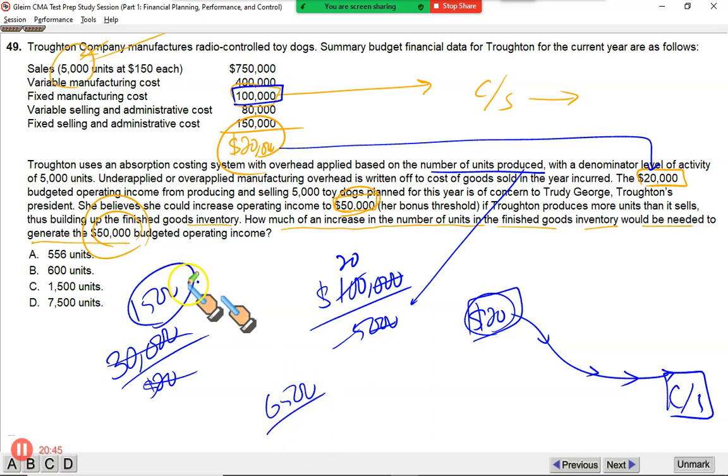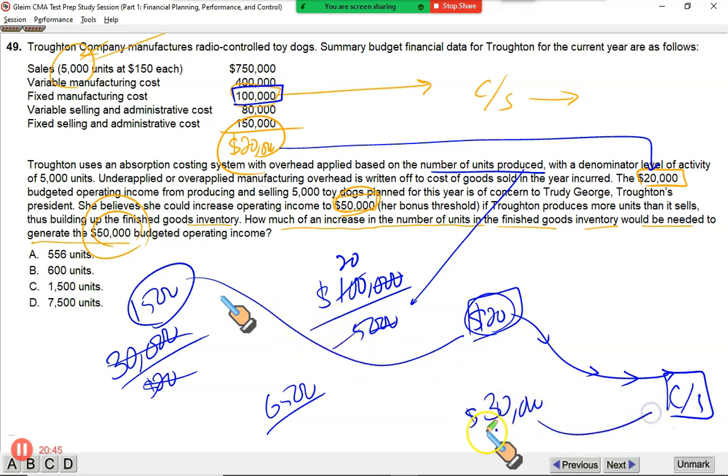These extra 1,500 units will carry with them $30,000 of fixed cost into your closing stock, and this fixed cost does not get expensed, so your profit will become 20 plus 30, $50,000, and you will earn your threshold profit. Bonus, whatever you were expecting.